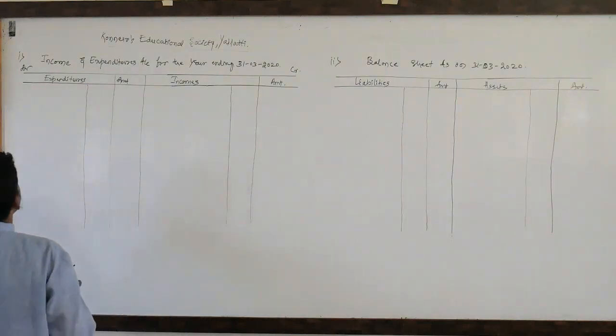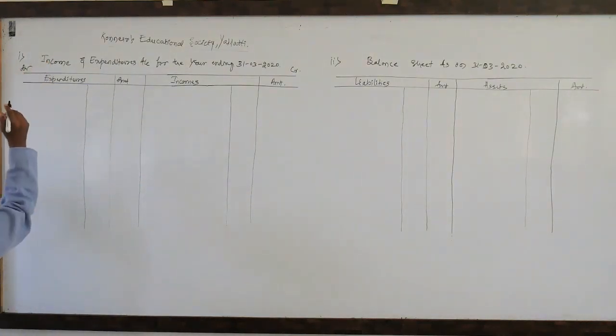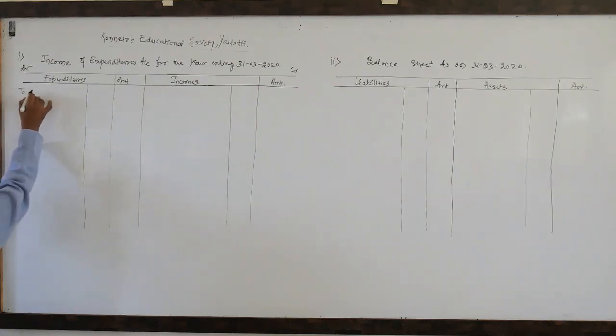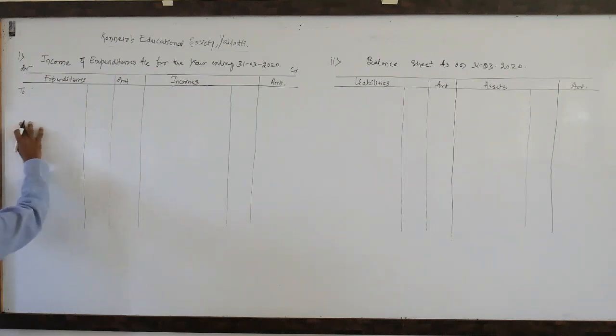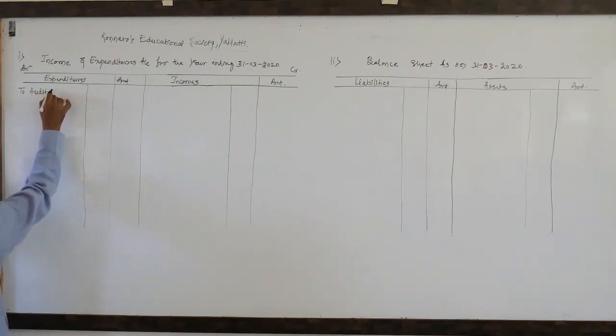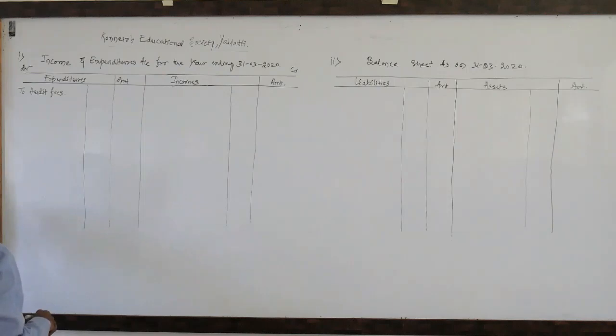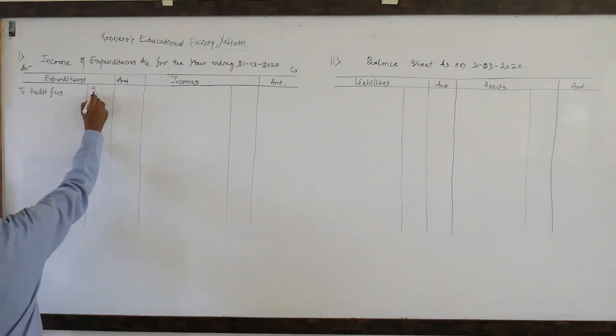So audit fees remained as outstanding. Here it is an expenditure. You can write like this: to audit fees paid during the year rupees 2500.